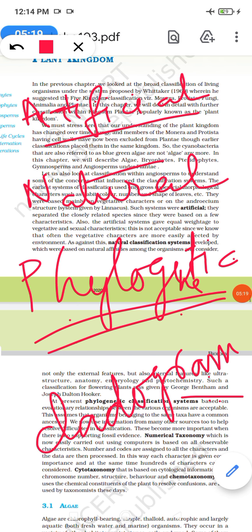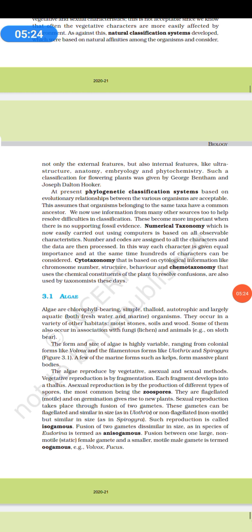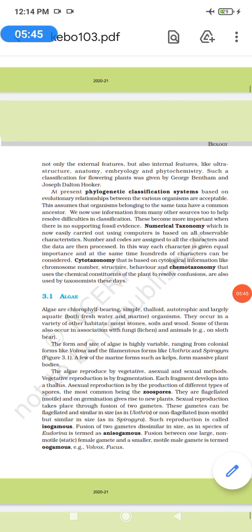Next we have something called cytotaxonomy. Cytotaxonomy is based on cytological information like chromosome number, structure. Cyto is cell. So it is based on cell information like chromosome number, structure, behavior, and so on. Chemotaxonomy uses chemical constituents of the plants to resolve the confusion, and is also used by taxonomists these days. So that is about the classification, how we go ahead in the plant kingdom.